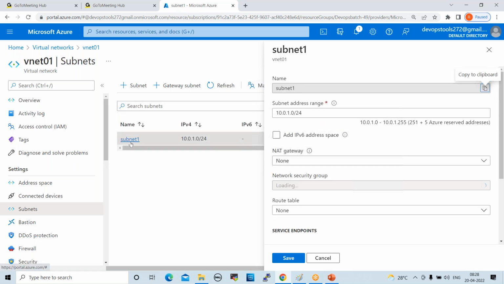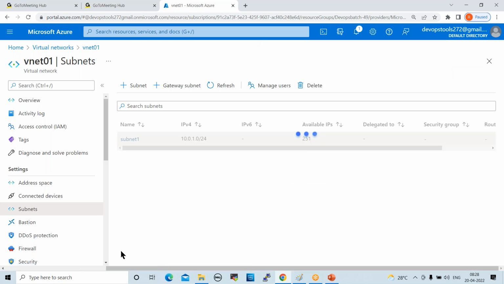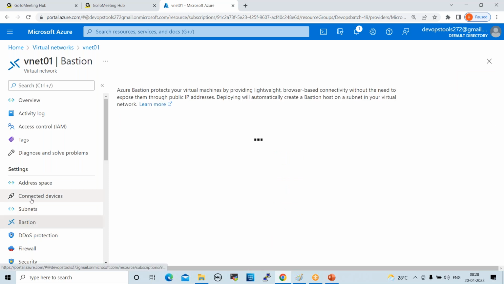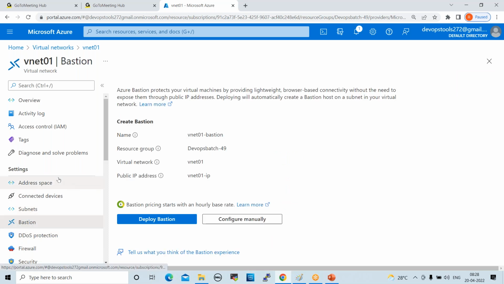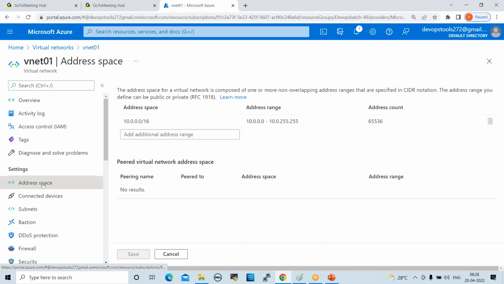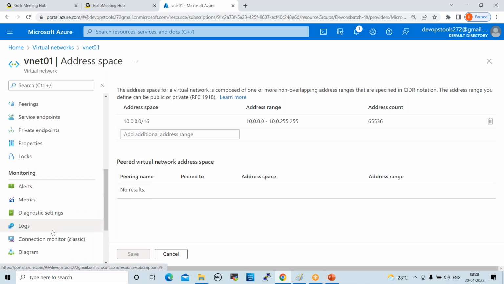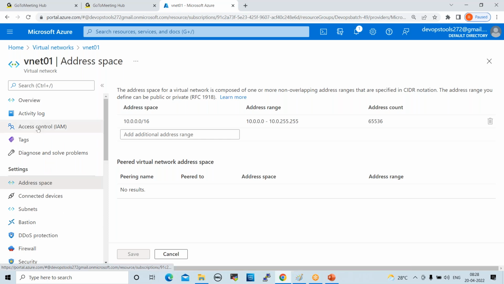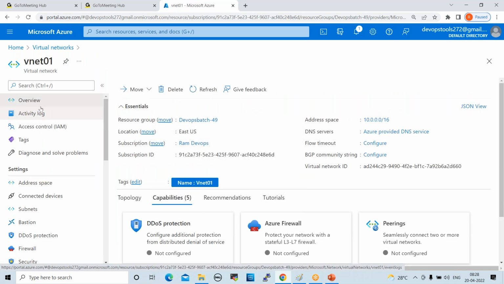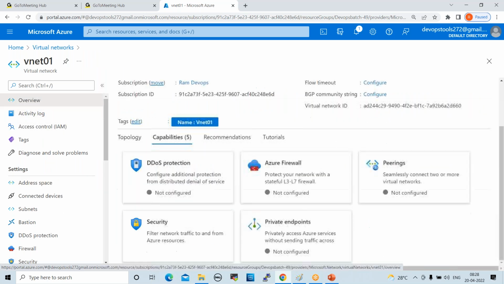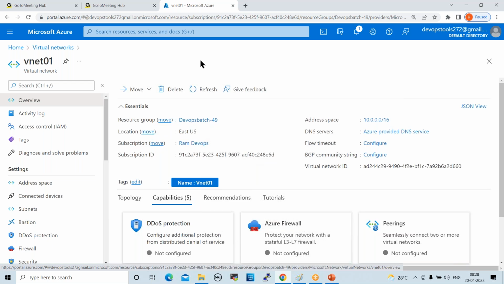Click on the subnet. Yeah, this is the subnet, right? If you want to modify anything, you can modify. Bastion host is a security layer, address space, IP range. Now, whether our VNet is working fine or not, we can check. How can we check whether the VNet is working fine or not?